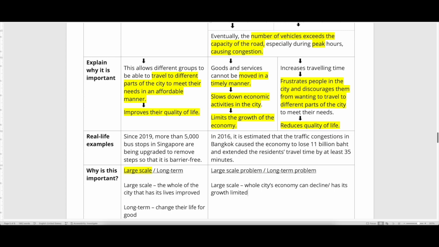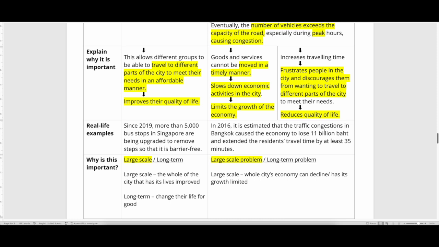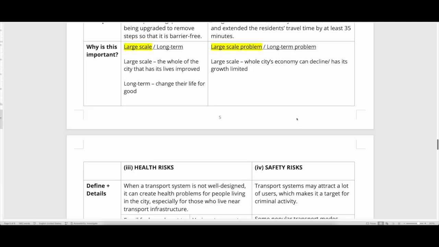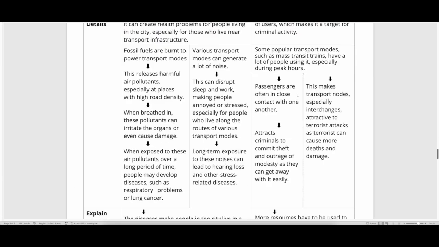As for long-term problem, not many of you gave clear reasons why it should be a long-term problem, because all I need to do is just build more roads or control the number of vehicles, and it can quickly resolve the problem. So it's not really a long-term problem per se. Okay, let's move on.